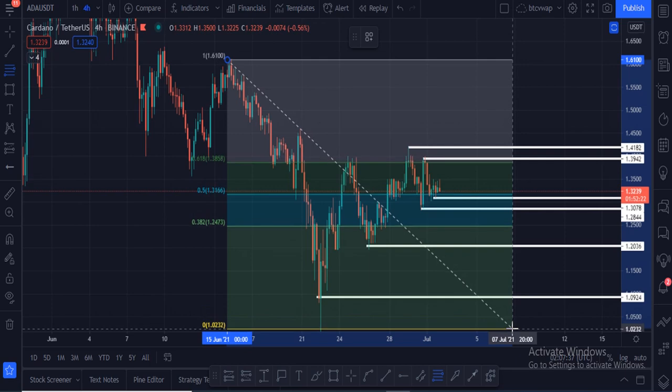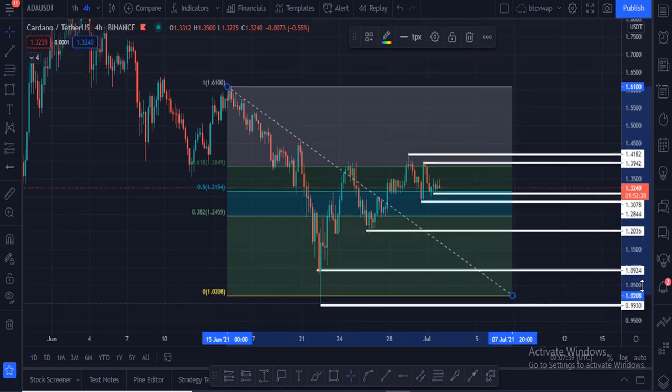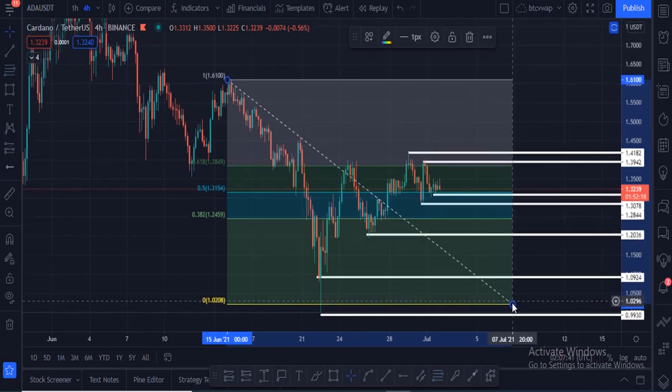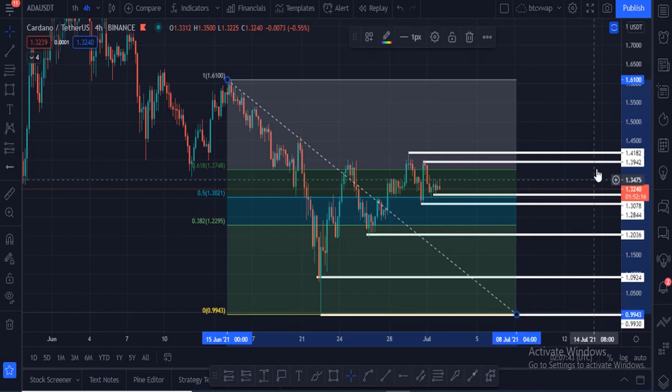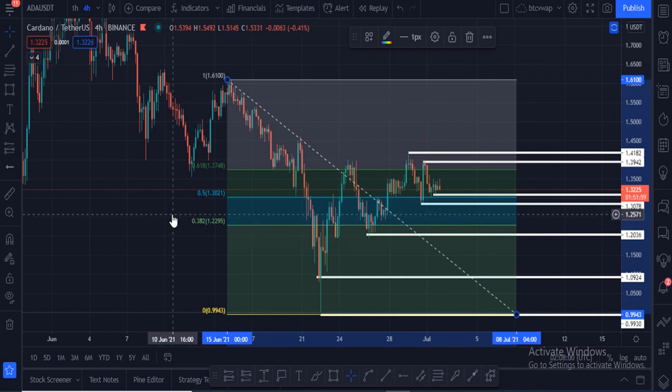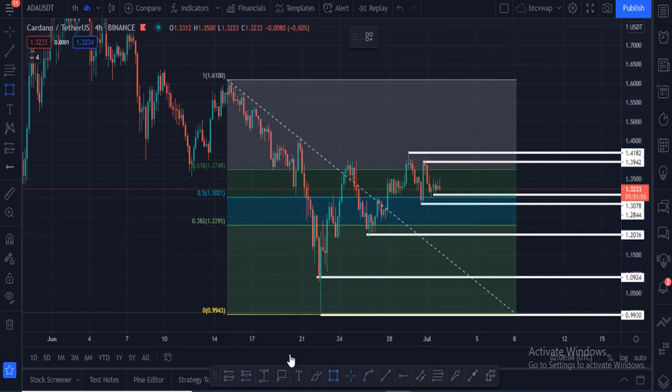This is the Fibonacci retracement tool, and here you can see Cardano has to hold this golden pocket and this zone, which is 0.5. If Cardano breaks this, and it is at $1.30, the next target is $1.20. Here you can see 0.38, and this is very crucial.